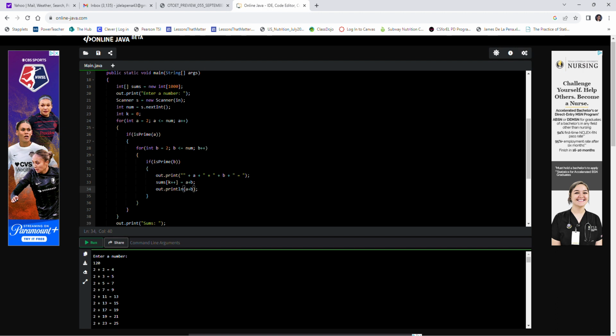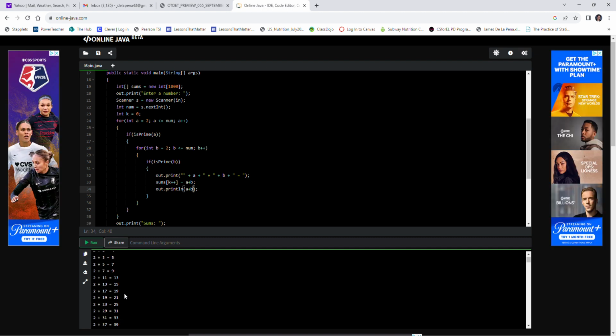Then it's iterating through every prime from 2 to 120 for the right-hand side, adding all these things up, and then it's storing all of these sums into an array of integers that I made called sums, and it's printing out the value of all these sums.